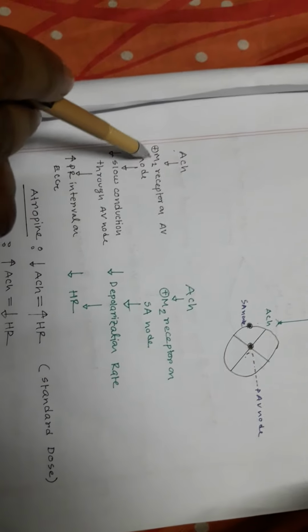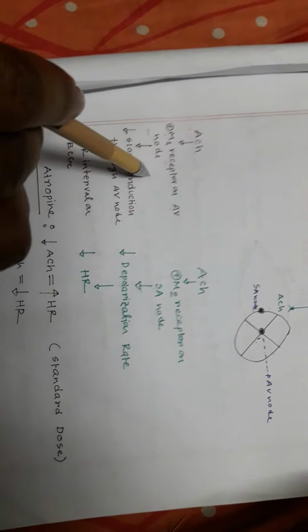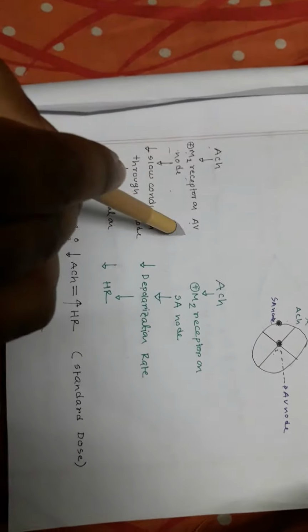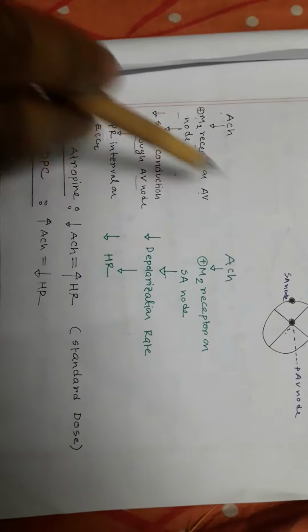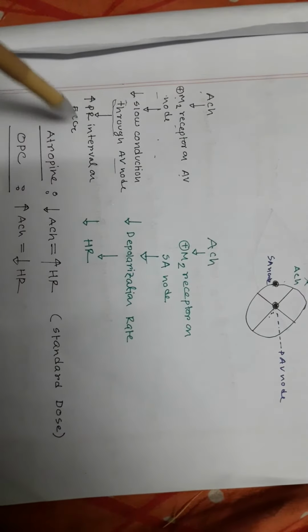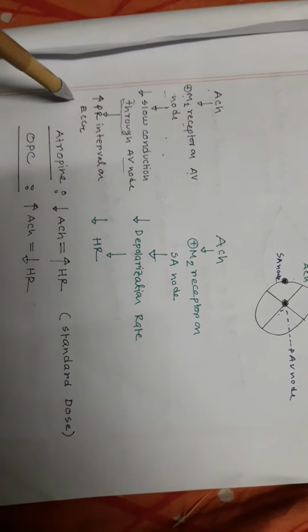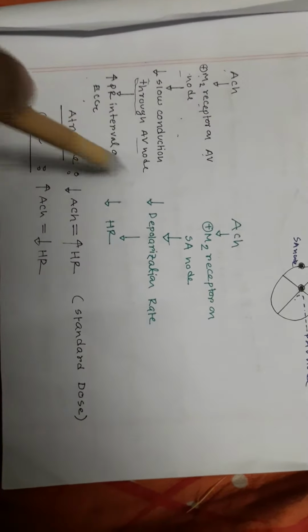This SA node contains M2 receptor, and this AV node contains M2 muscarinic receptor. Acetylcholine stimulates M2 receptor on the AV node, and when M2 receptor in the AV node is stimulated, there is slowdown. Conduction through the AV node goes very slow, and when AV nodal conduction is slowed, you know that on the ECG there is an increase in PR interval.